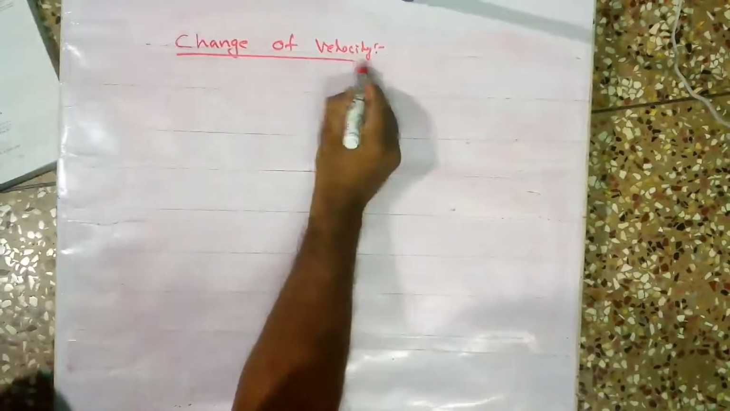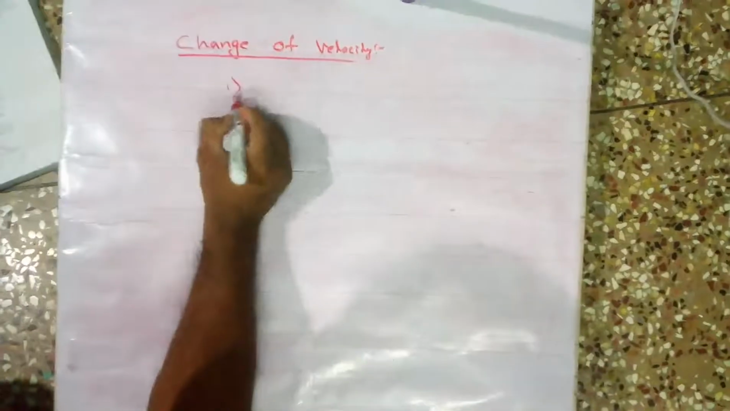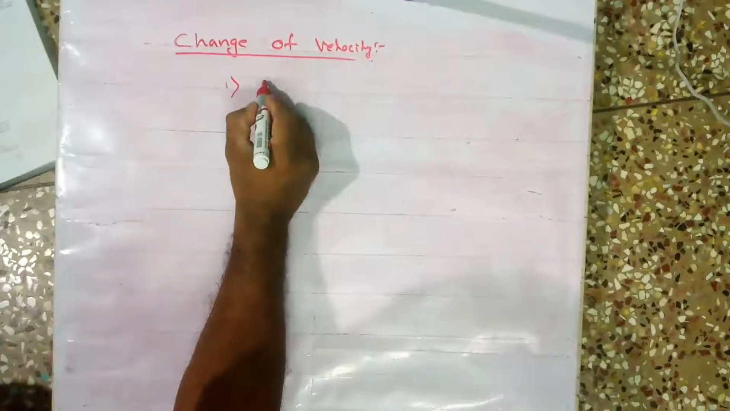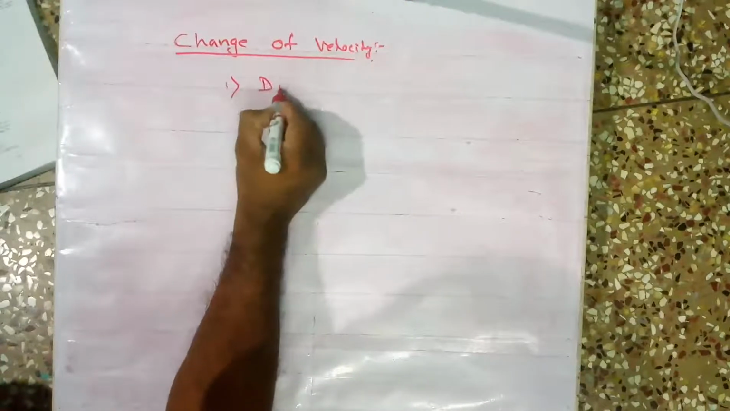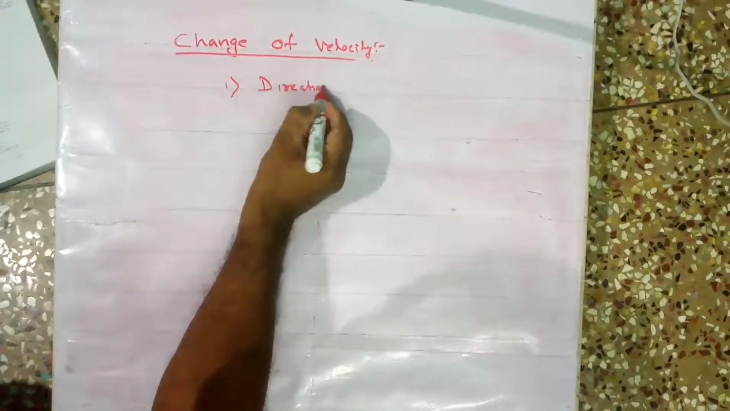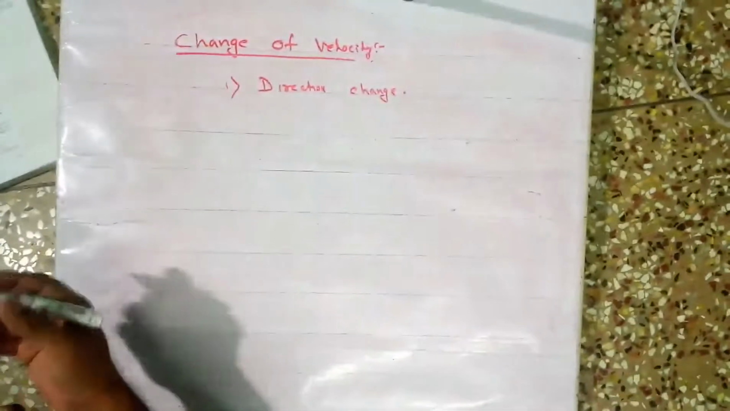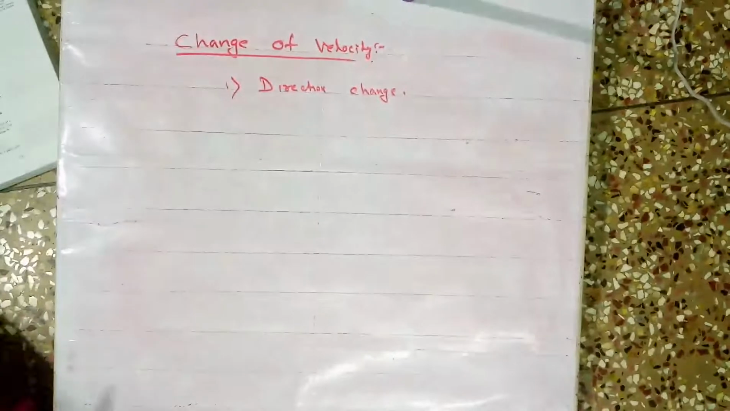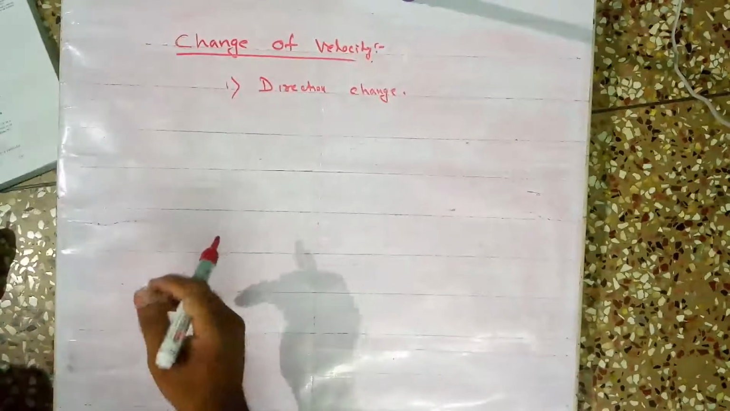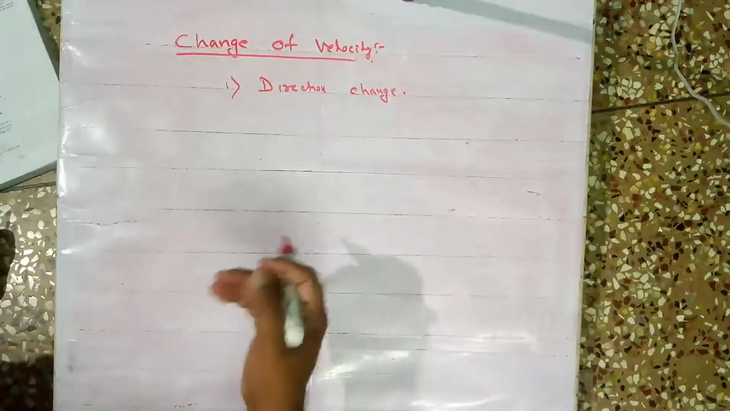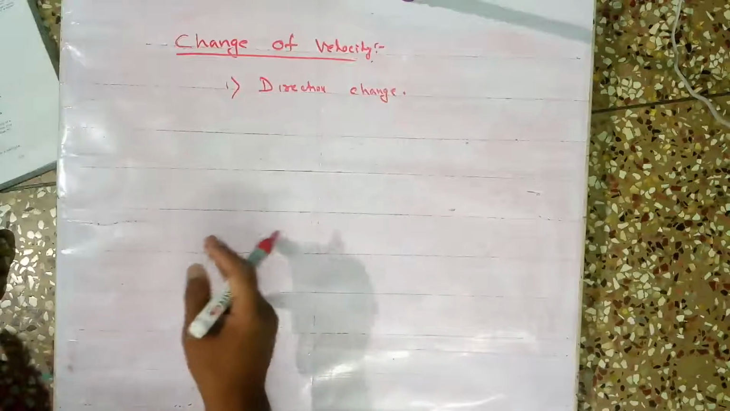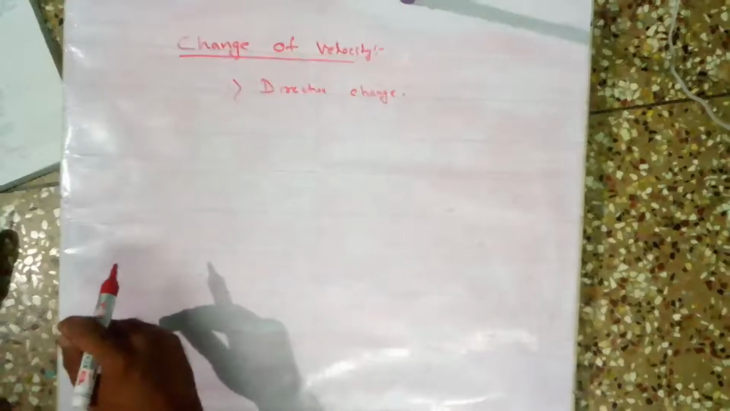Now the concept is a change of velocity. When does velocity change? Case number one: when the direction changes. If a body is traveling at the same speed, suppose 10 meter per second, but with different directions, then also the velocity changes.